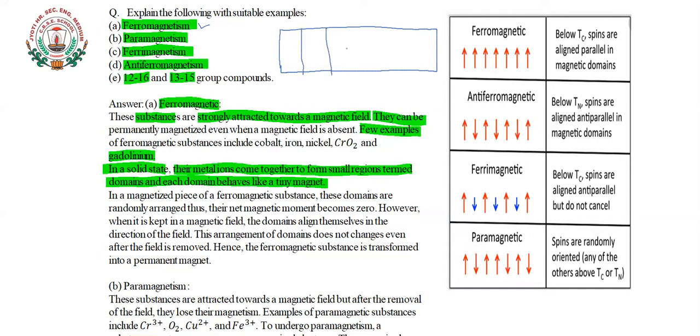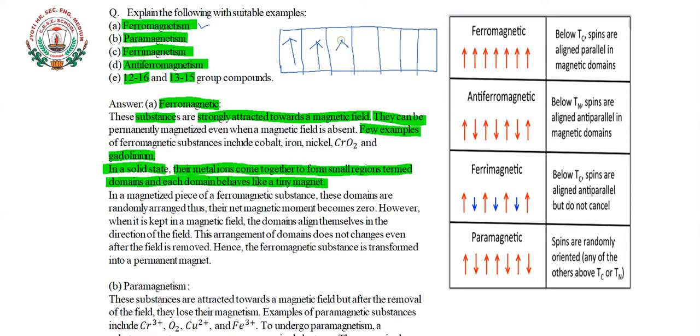Here small orbitals will be present, as you know. So in the metal ions, their ions come together to form small regions, which are called domains. Domains will be denoted by this arrow-like sign.